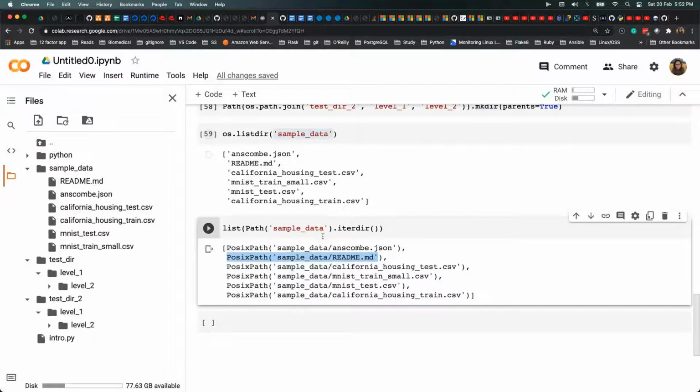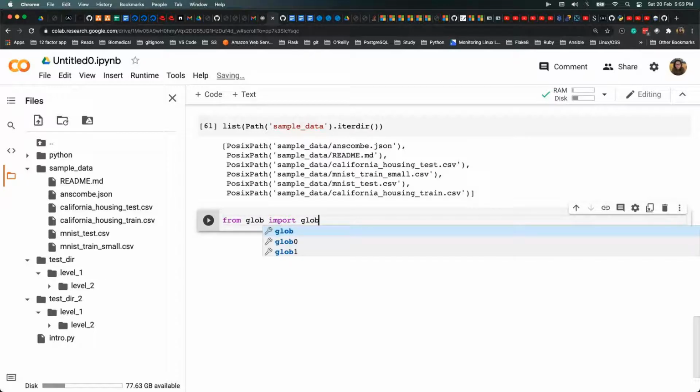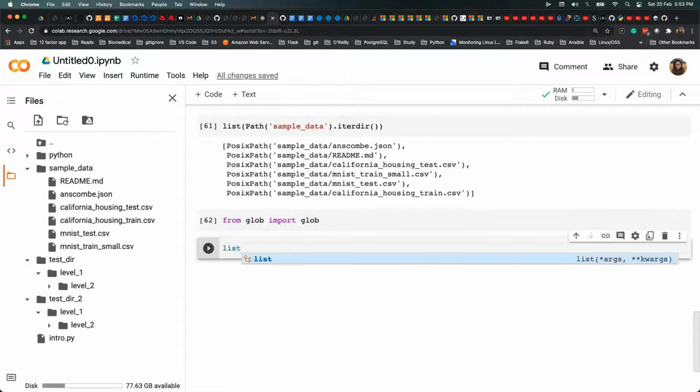And one more example is, if you want to search for a file using a wildcard pattern. Let's say you just want to get all the CSV files. So what you do without using pathlib is there's a module called glob. It helps you do that. So we'll say from glob import glob, and then you will list all the CSV files. I'll tell you how you do it.